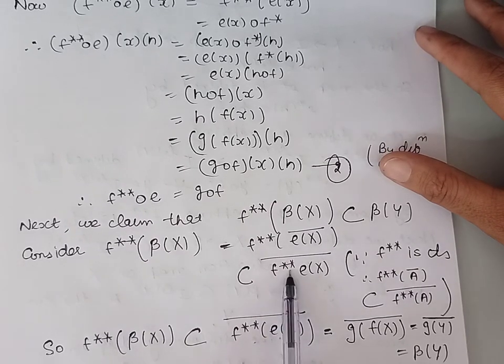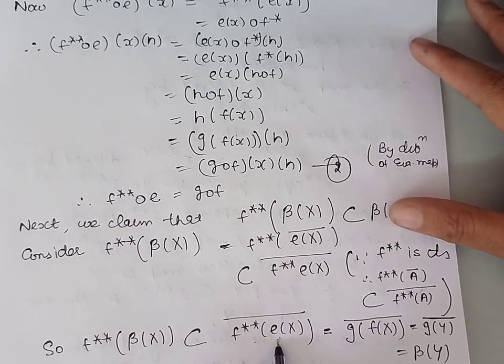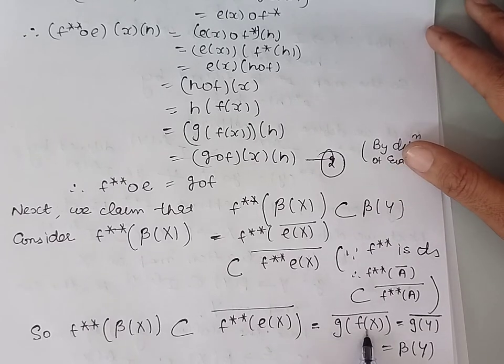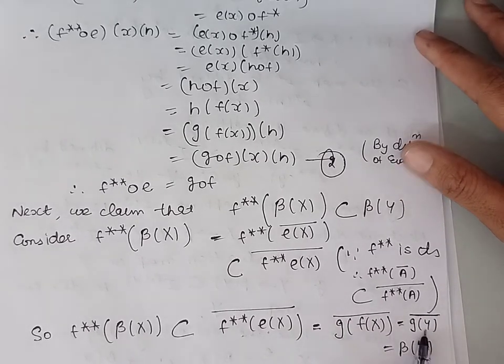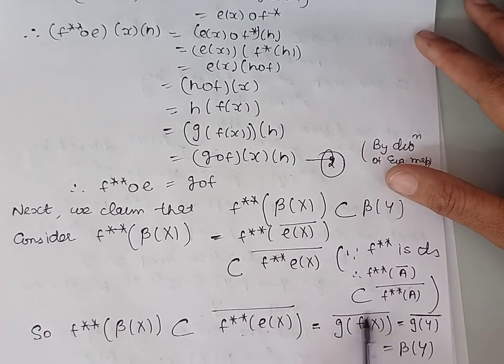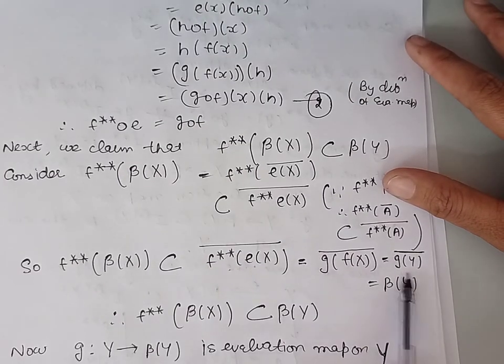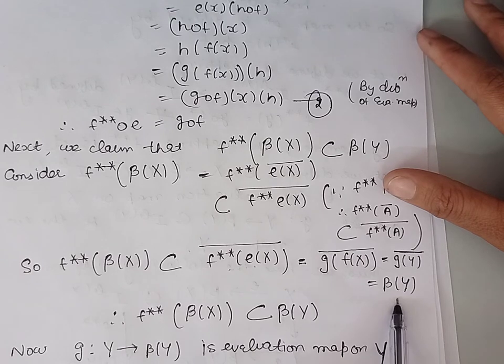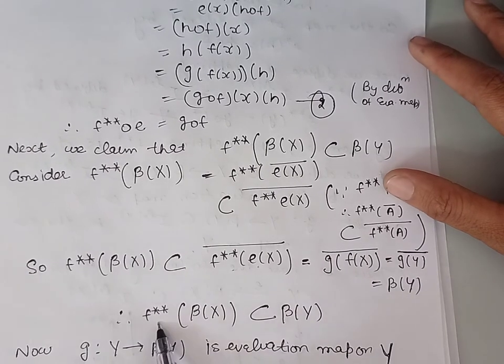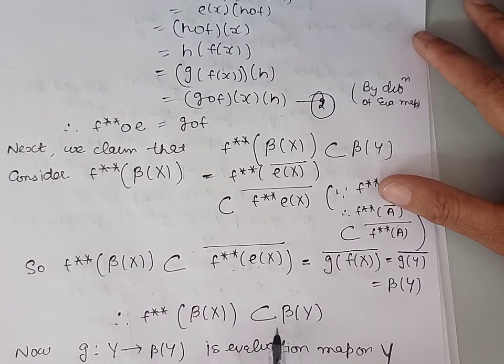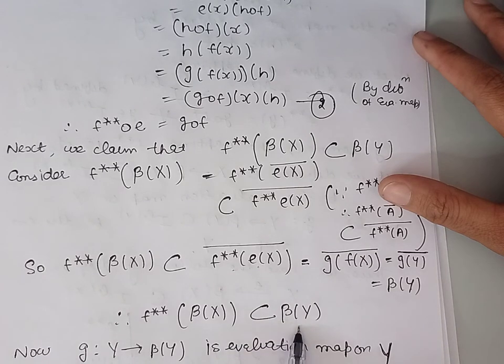Now F double star of E of X is G of F of X, and F of X is in Y. So this will become the closure of G of Y, and the closure of G of Y is beta Y. So we have proved that F double star of beta X is contained in beta Y.